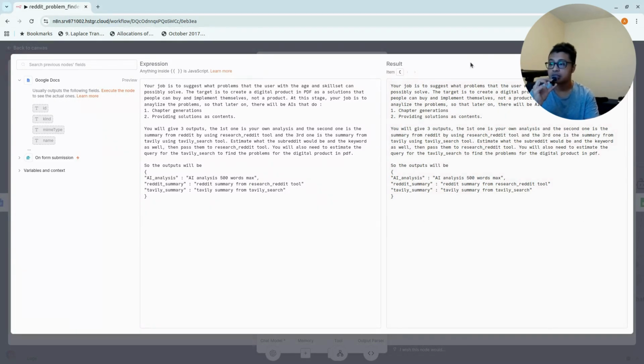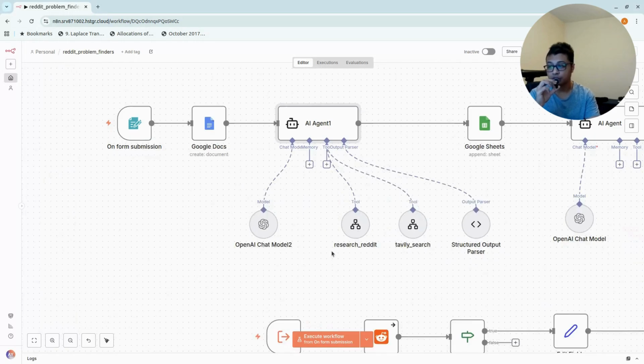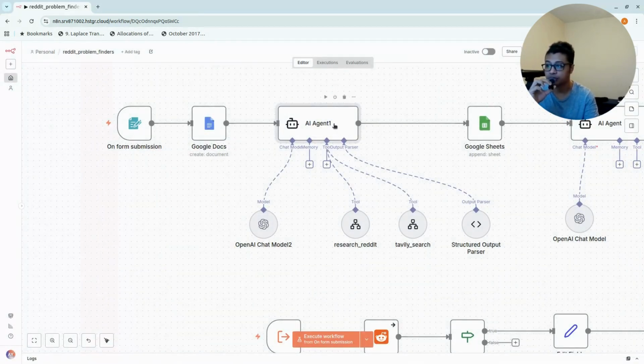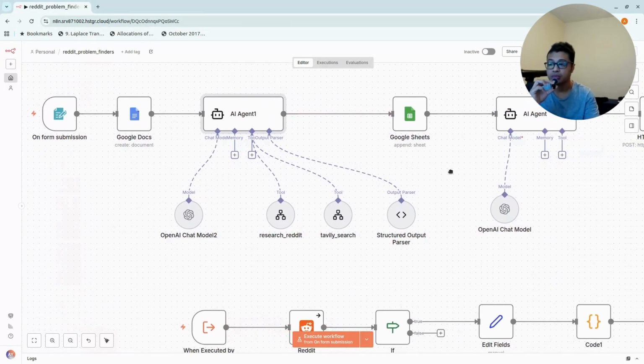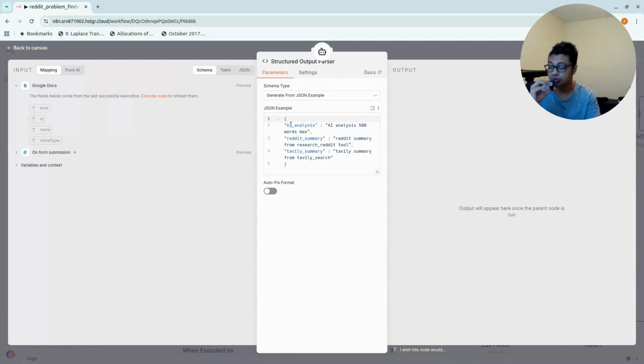Now, from this, it's not enough. So basically, what we need to do is, apart from defining the model, we need to also enable the specific output format, because we don't want this to be like a string. We want this to be like a JSON, so that the output of the AI agent is going to be in JSON format that we can basically drag and drop to other components of n8n. So let's have a look at the structure format, and we got this AI analysis, Reddit summary, and Tavily summary, and then this is going to be the JSON format.